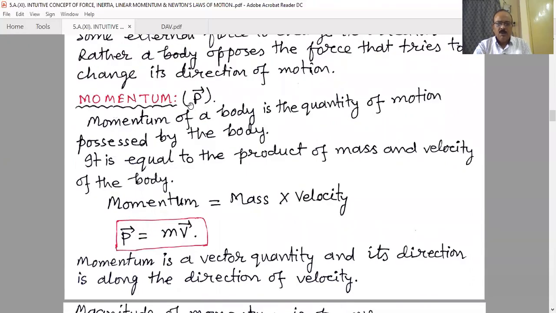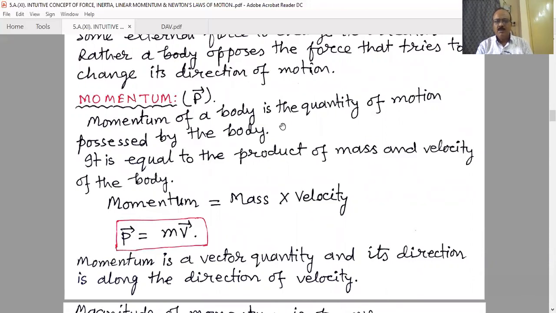And now another concept, another term, that is momentum or linear momentum. It is generally denoted by P. It is a vector quantity, P vector. Momentum of a body is the quantity of motion possessed by the body. It is another term. That means for a moving object, how much motion is contained in it.